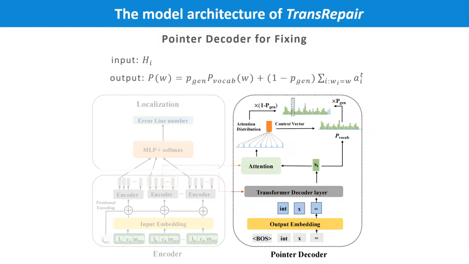The pointer decoder will first calculate the probability of generating a token from the vocabulary, then calculate the probability of generating each token in the vocabulary and the input sequence separately. And finally, calculate the probability by combining the equation in the figure, selecting the most likely token.